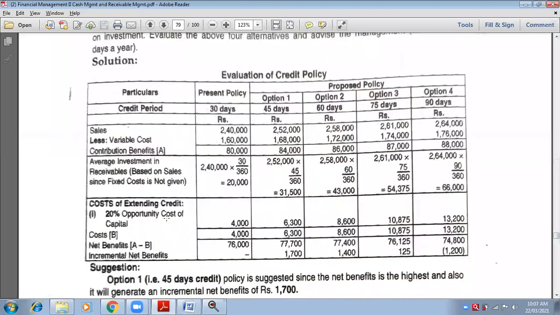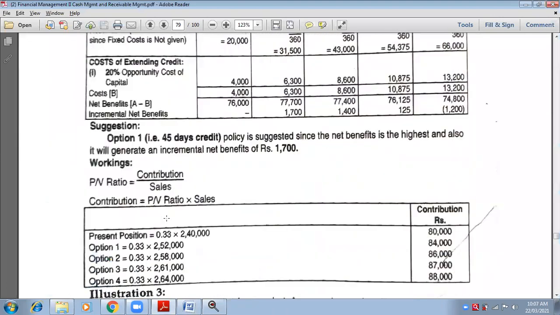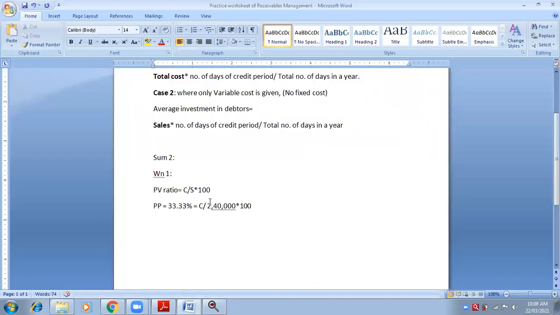So what will be the answer of contribution? 2,40,000 into 33.33 percentage. Because what happens when you cross multiply? This is the formula, no? Contribution upon sales. So when you cross multiply, contribution will come here and PV ratio will come here. So it is divide by sales. Now it will be multiplied by sales. So PV ratio into sales. So this is what you have to do.